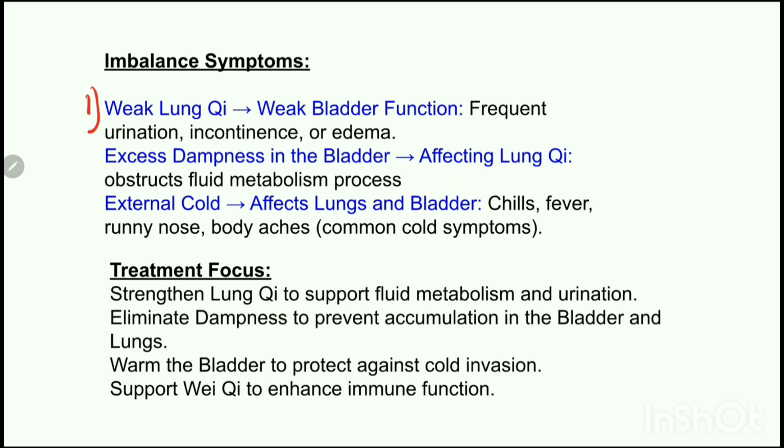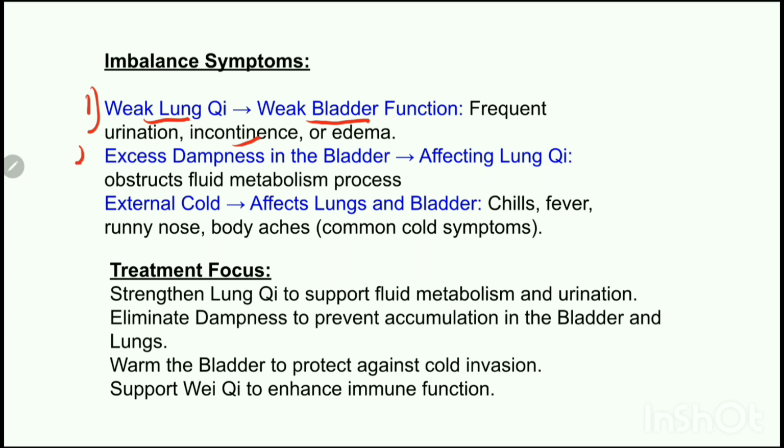The first one is if the lung chi is weak, the function of the bladder will also be weak. Why? Because the lung chi helps regulate water metabolism by sending the fluids downwards. So, if the lungs are weak, the fluids fail to move properly, which will cause urinary retention or swelling. It will also cause incontinence, shortness of breath, weak voice, and edema, specifically in the leg area. The complexion of the person would be pale and the person can sweat spontaneously.